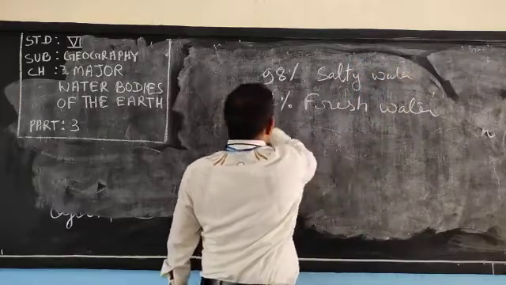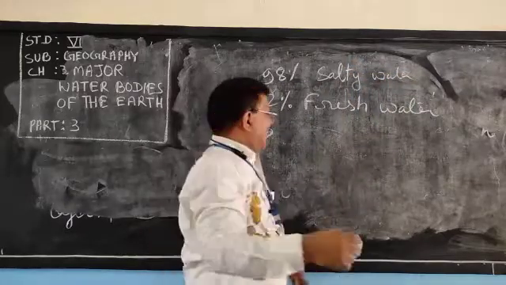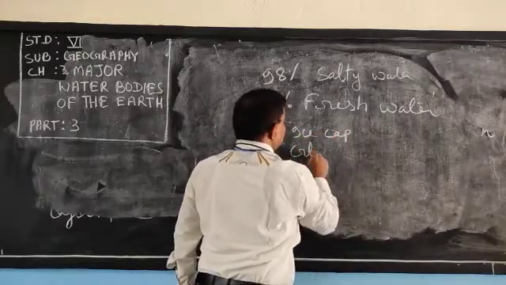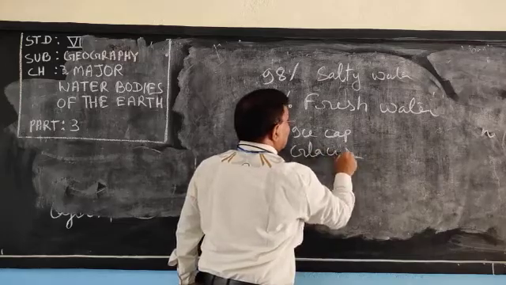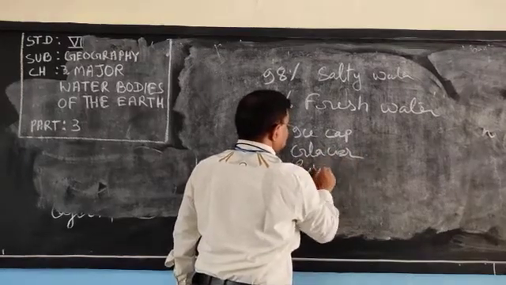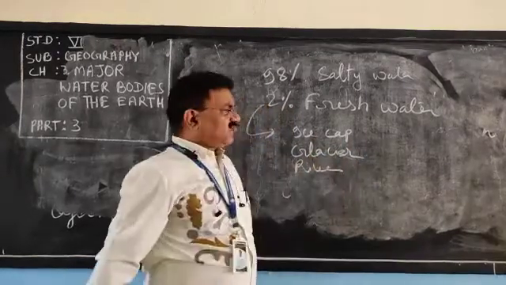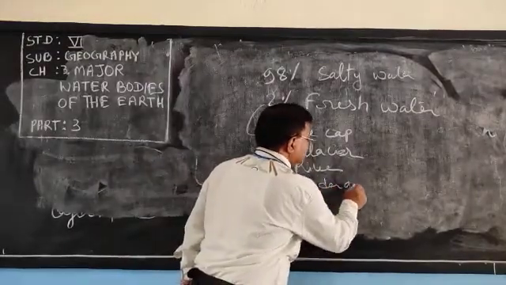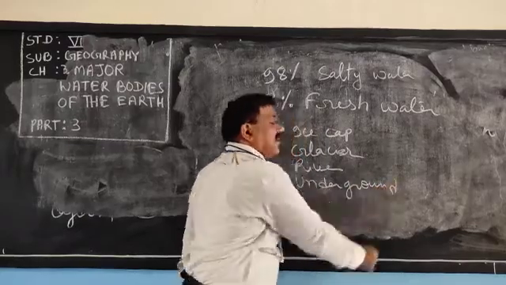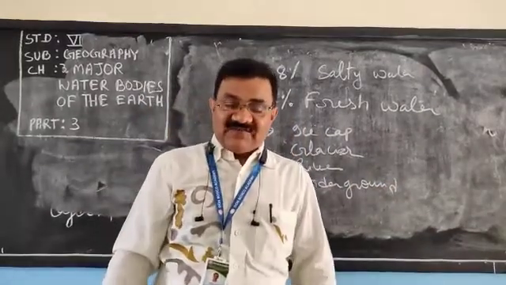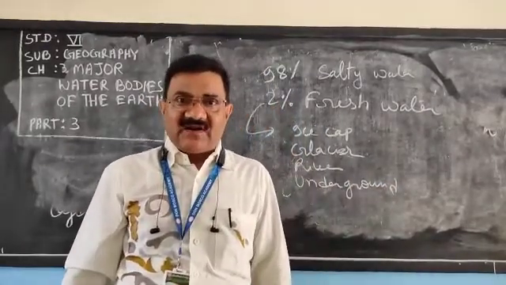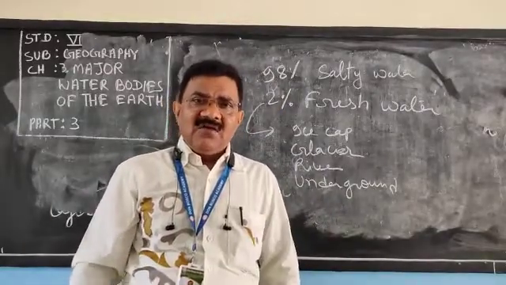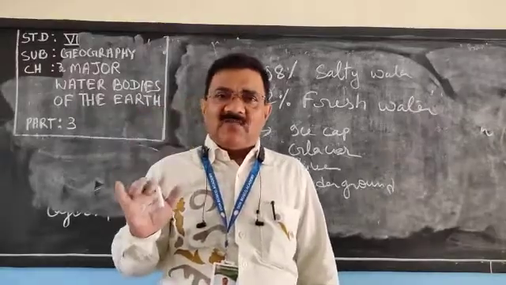And out of this 2%, as ice cap, glacier, river, different sources are there, underground. Means less amount of water is left for us, that is fresh water, only 2%. And what are we doing? We are polluting these water bodies.